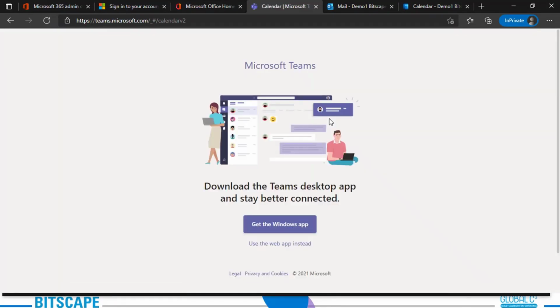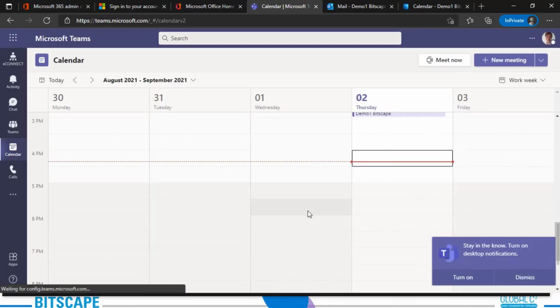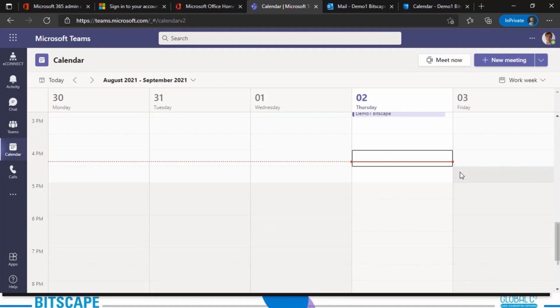This Meet now feature will be helpful in scenarios when you need to instantly start a meeting with one of your colleagues. We at our end use this for a one-to-one meeting, and it is also very useful when you're having a conversation in Teams channels.